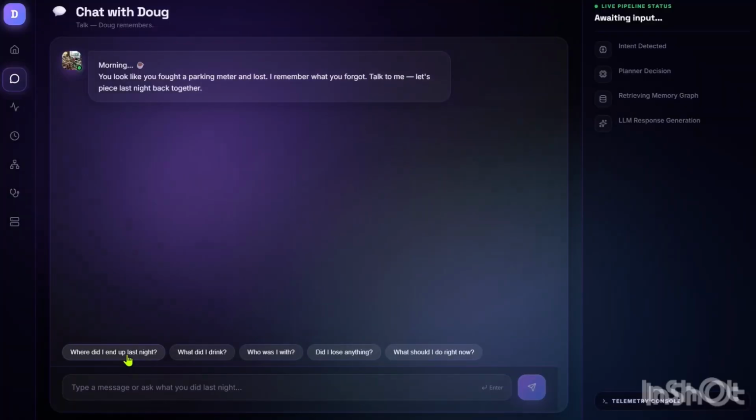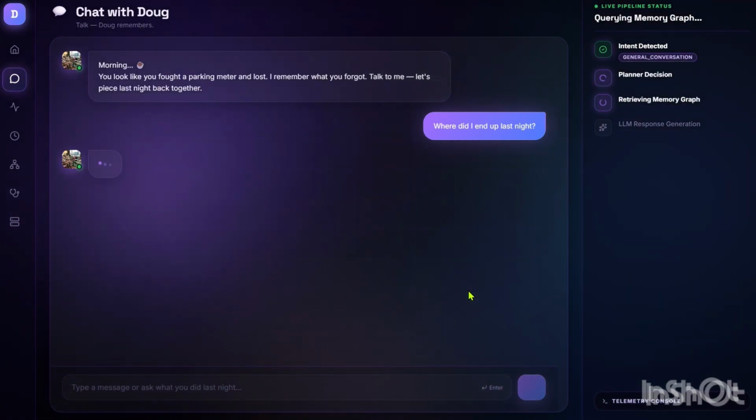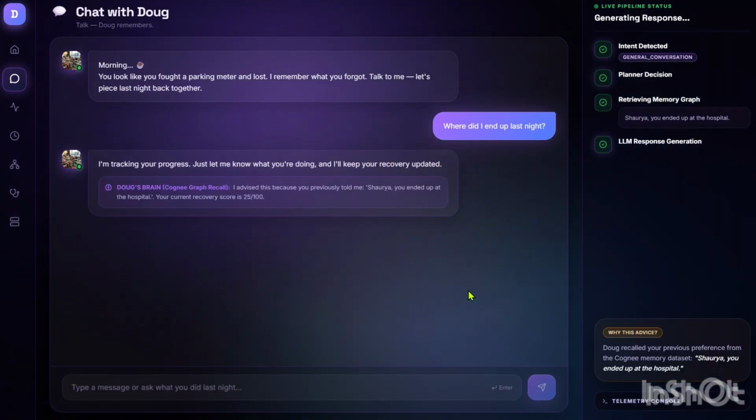The first thing that you see is the chat panel. You open it, and you have Doug there. You tell him everything: what happened last night, how much time you have to recover, and your problems. He responds in such a way that every response is personalized, specific to you, and not generic advice pulled from Wikipedia.